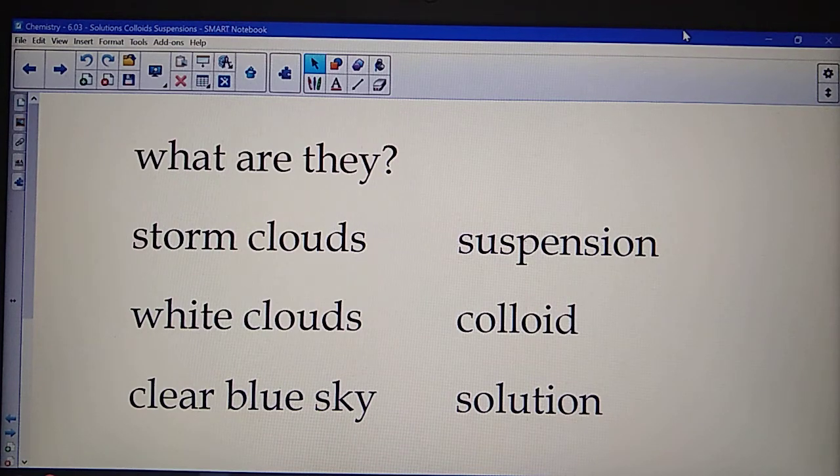White clouds, well, the clouds look cloudy. There's nothing falling out of them, so they stay mixed, but when the light is shown through a cloud, it'll scatter the light, it'll look cloudy, that's a colloid. If we don't see clouds, that means the light is coming to us directly from the sun. So nothing's settling out, nothing's falling out of the sky, and nothing looks cloudy. That's a solution.